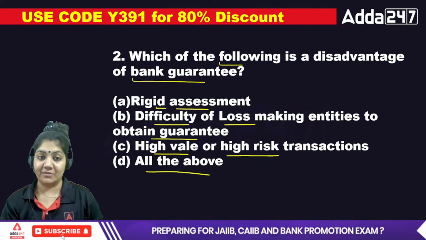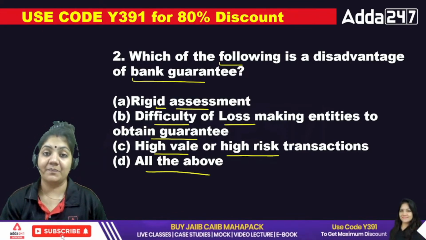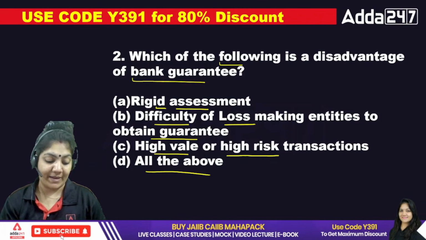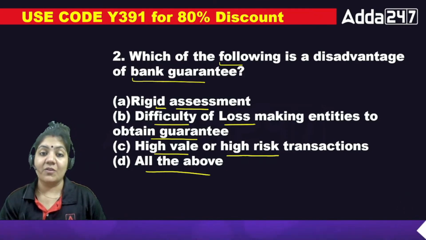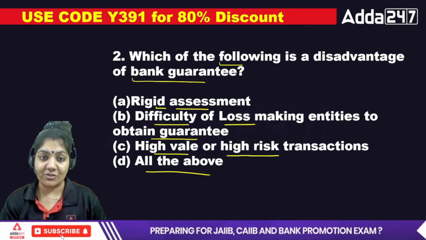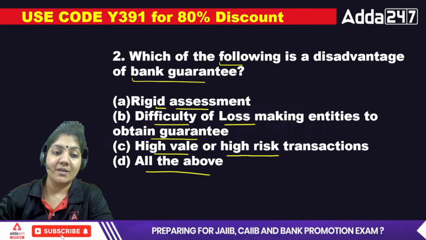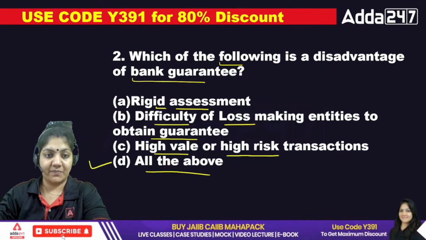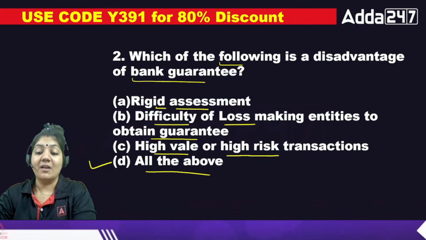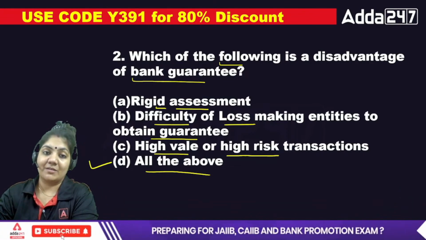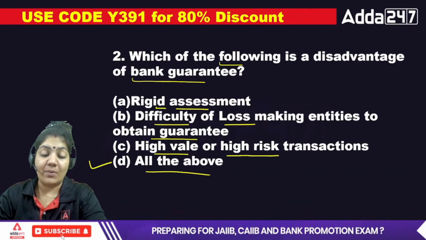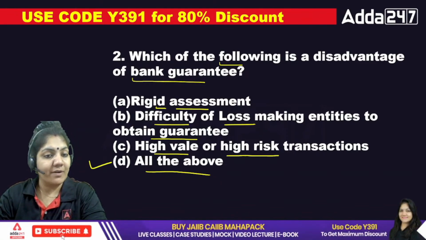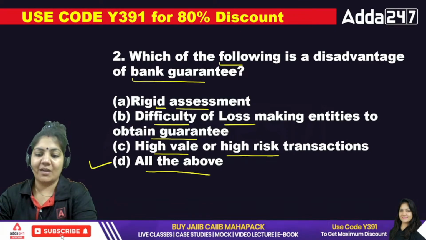You can see the bank has taken the risk. So the disadvantage of the bank guarantee is obviously D, the right answer. D is the exact answer, because all the statements are disadvantages of the bank guarantee. And the bank guarantee is an example of a non-fund based credit facility. This is the right answer. Okay, cool. Next.